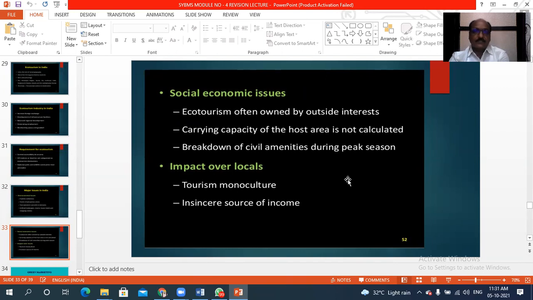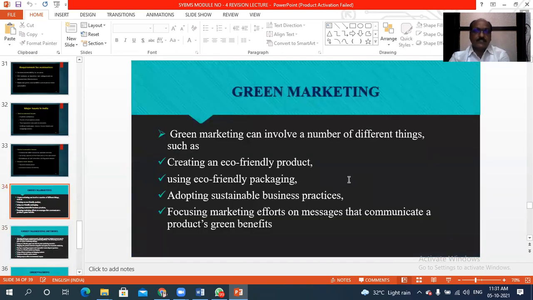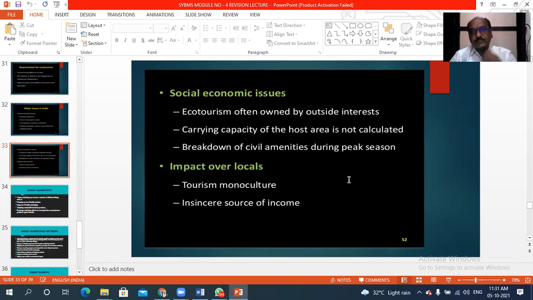Then another, inside source income. So these are most of the major issues which are related to ecotourism activity. Is it clear, dear students? You understood about what is ecotourism?